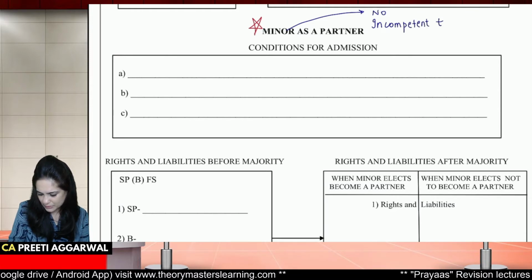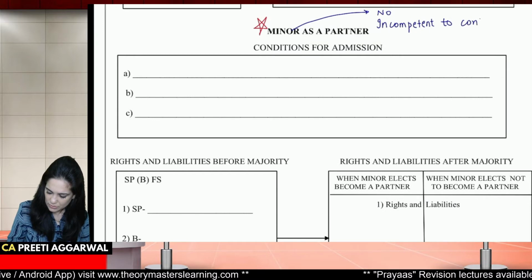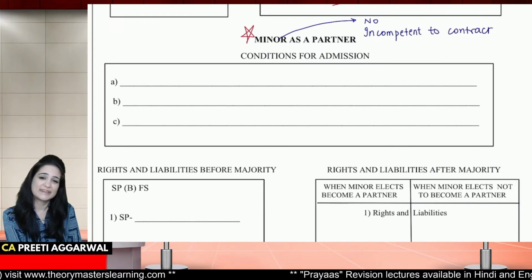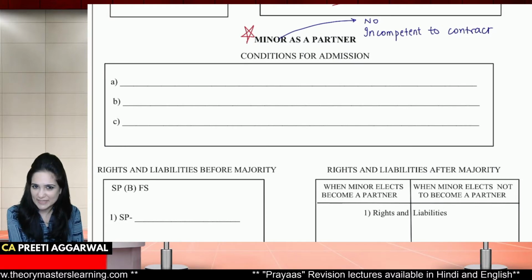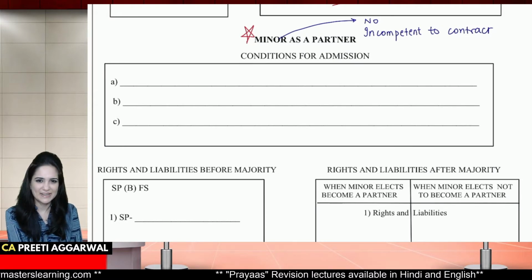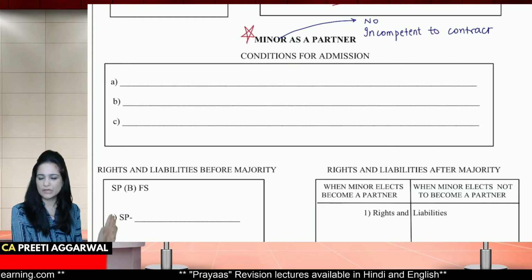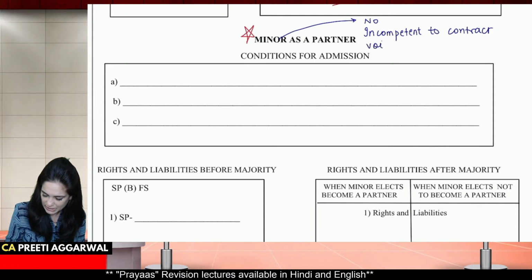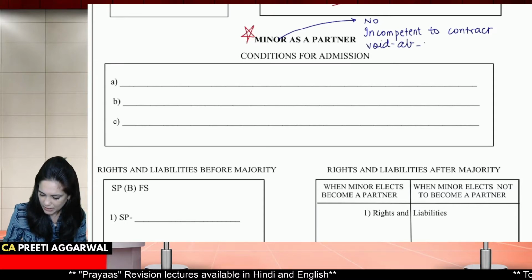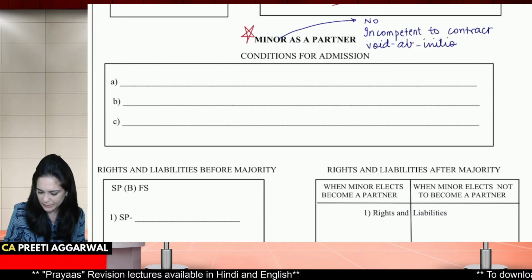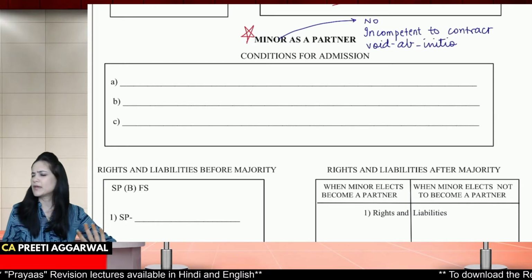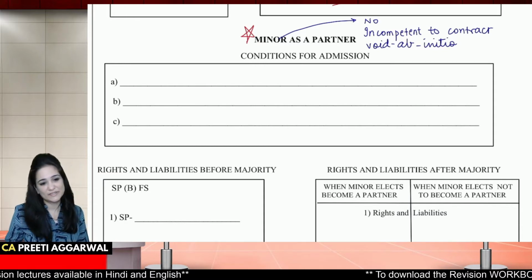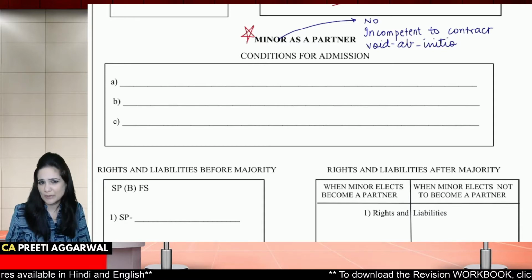Okay, he's incompetent. So I don't think he will be admitted as a partner. If voluntary, no. But yes, under certain circumstances, he can be admitted. So your basic answer will be no, he cannot be admitted because he's not capable of contracting. In fact, any agreement with him is void ab initio, and partnership is the result of an agreement. So no, he cannot be a partner. But under certain circumstances, if certain conditions are satisfied, then yes, he may be admitted as a partner.